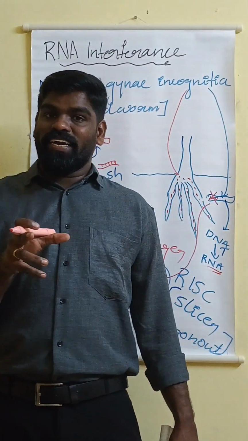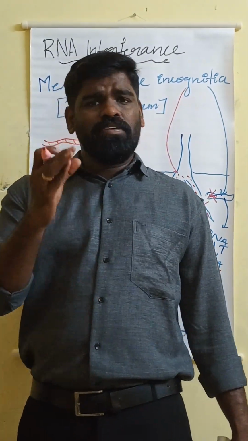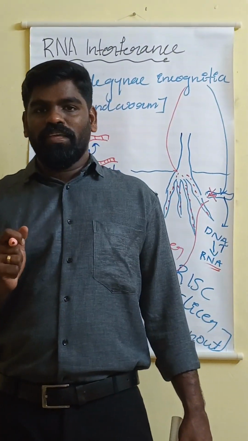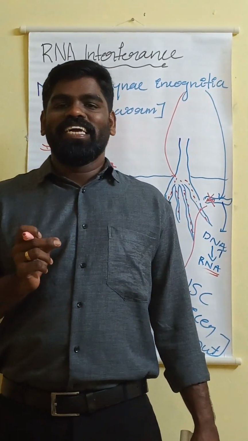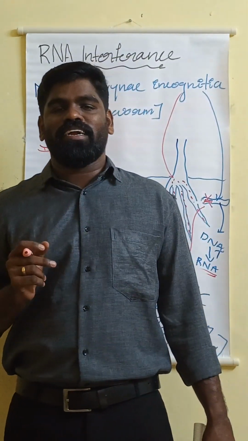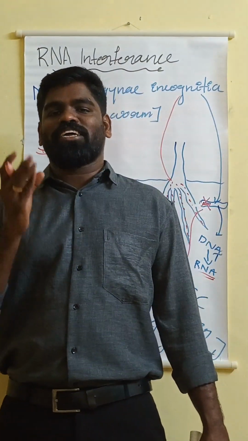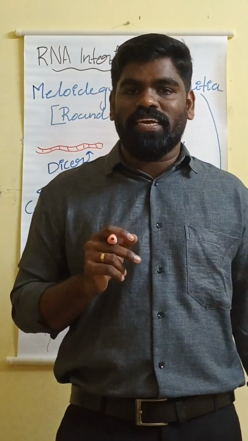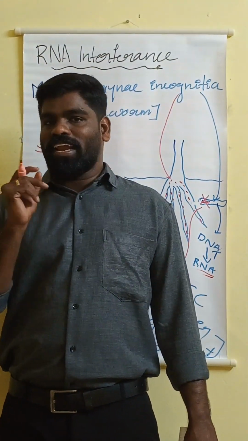The double strand RNA is digested by dicer and it will produce siRNA, miRNA, shRNA. Now this siRNA, small interfering RNA, has two strands, the guiding strand and the passenger strand. The passenger strand is digested by the RISC, because it has two types of enzymes, argonaute and slicer.